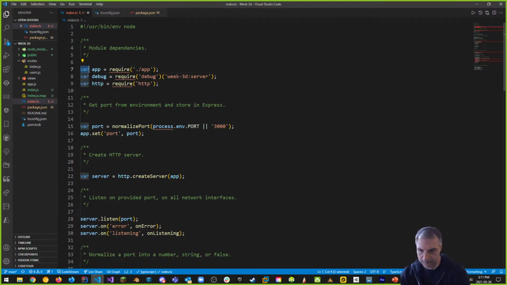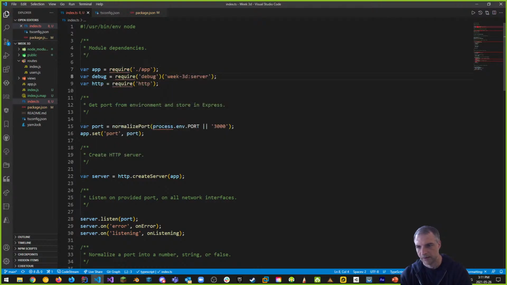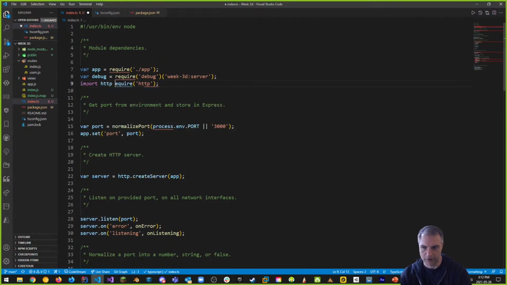So if I did that, if I said import, now there's two ways of doing this. Let me undo that change first. One thing at a time. Let's import the stuff that we can from the core library. So again, this would be import http, like we did last week, from http. This is the first piece we need, because if we did this, now we're starting to see some changes.